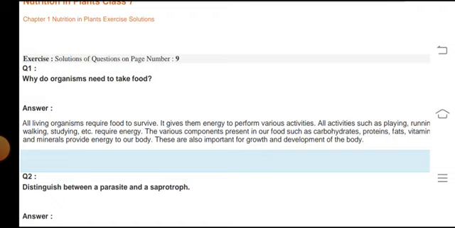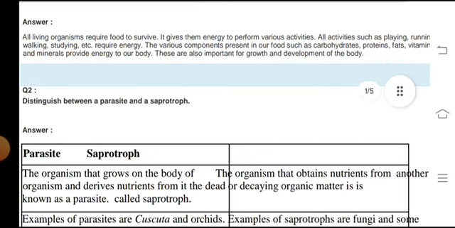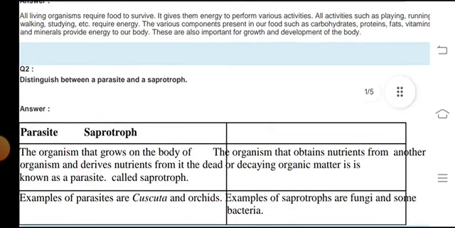Why do organisms need to take food? Answer: all living organisms require food to survive. It gives them the energy to perform various activities. All activities such as playing, running, walking and studying, etc. require energy.